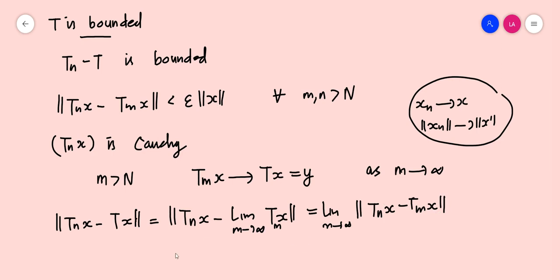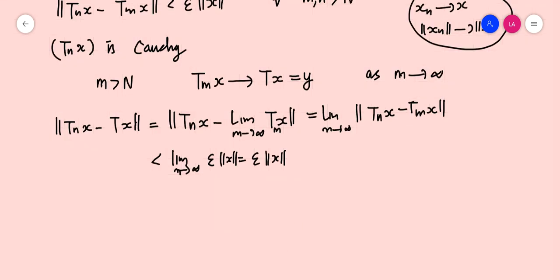So this should be less than the limit as m tends to infinity of epsilon, which is equal to epsilon times norm x. So we have proved that norm of Tnx minus T of x should be less than epsilon times norm x.